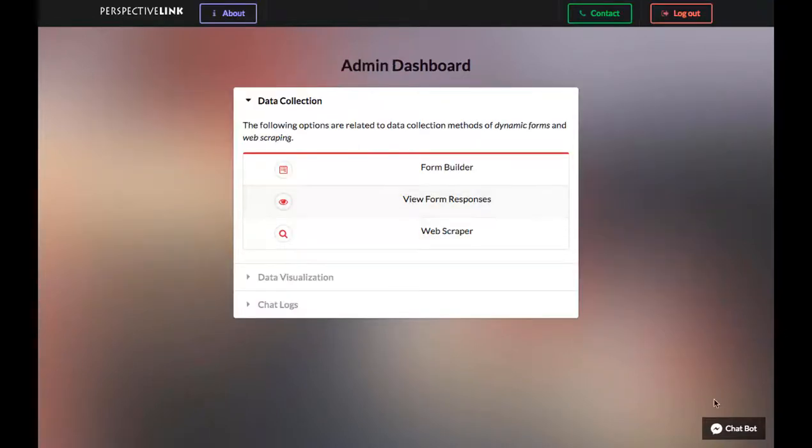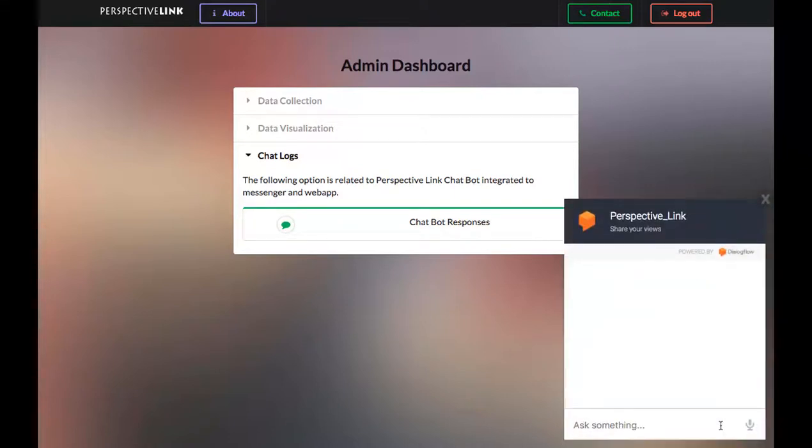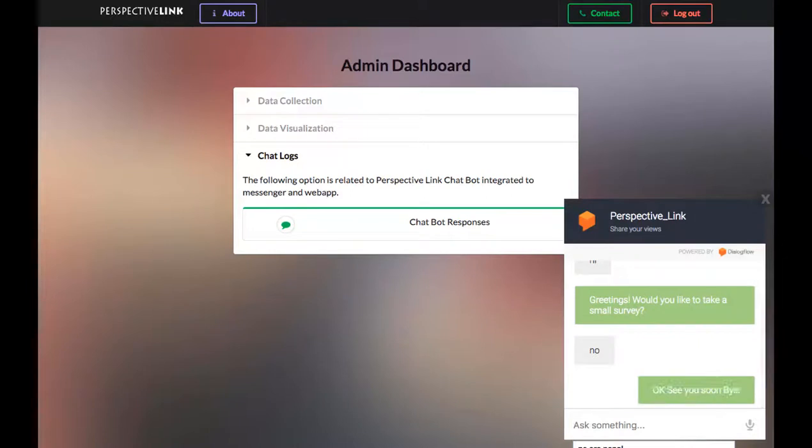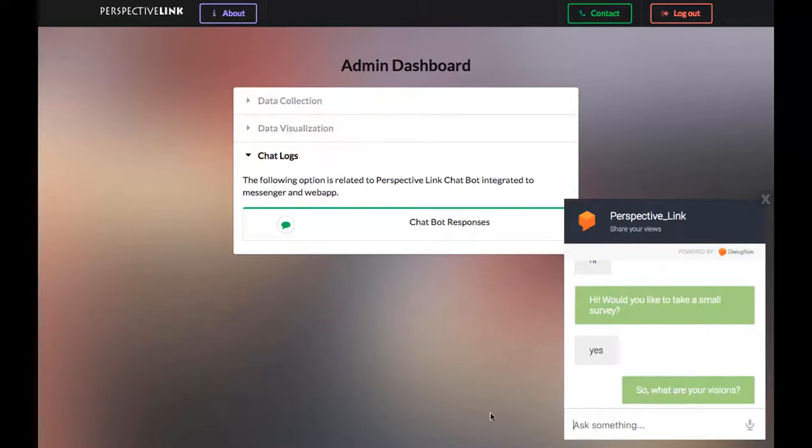The next module is chatbot. Here you can view the chat logs or the chat responses by different users. It has been integrated onto the web app and also onto Messenger. It has been built using Dialogflow. When you type in hi, it asks you if you want to take a small survey. If you reply with no, it will say goodbye, see you soon. And if you reply with yes, it will start asking you questions about your perspectives.